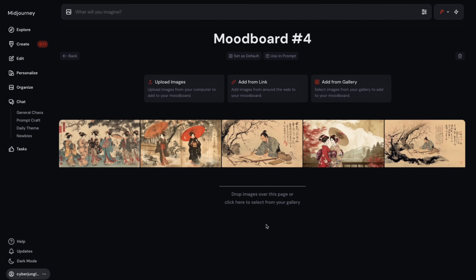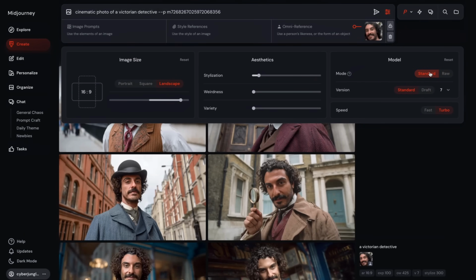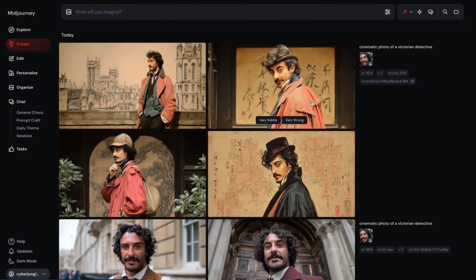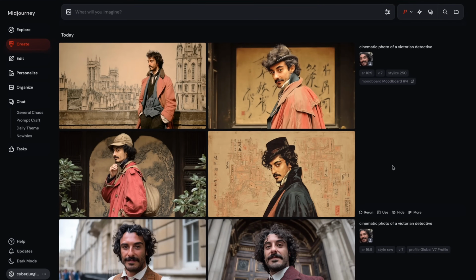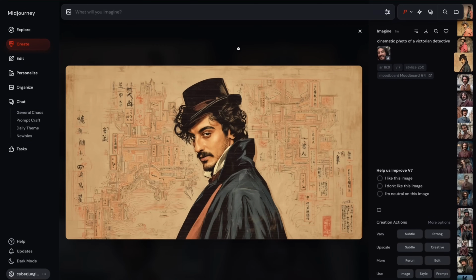Ancient Japanese aesthetics. And I'm gonna use my face reference with this particular Moodboard style. And let's switch to Midjourney aesthetics, a little bit more artsy, and bump up this to around 250, I would say would be sufficient. Wow, this is so cool. It kept the face reference and kind of inserted that into the art style of the mood board. You can do so many cool stuff with this. But I think among these four, I like this the most because it matched the art style and face consistency together.